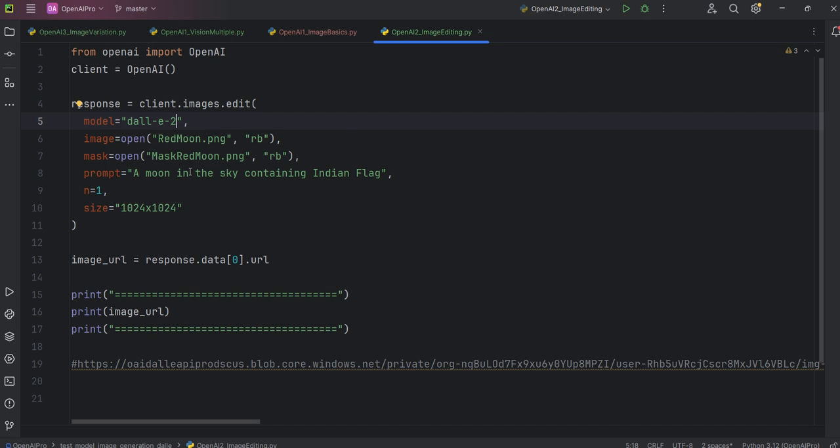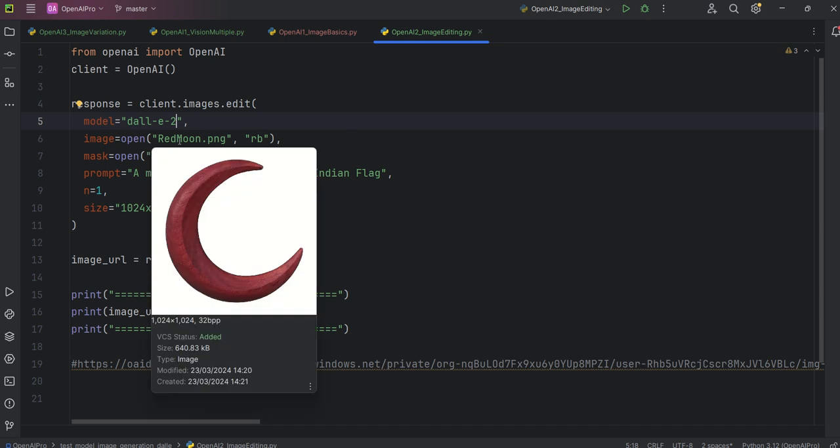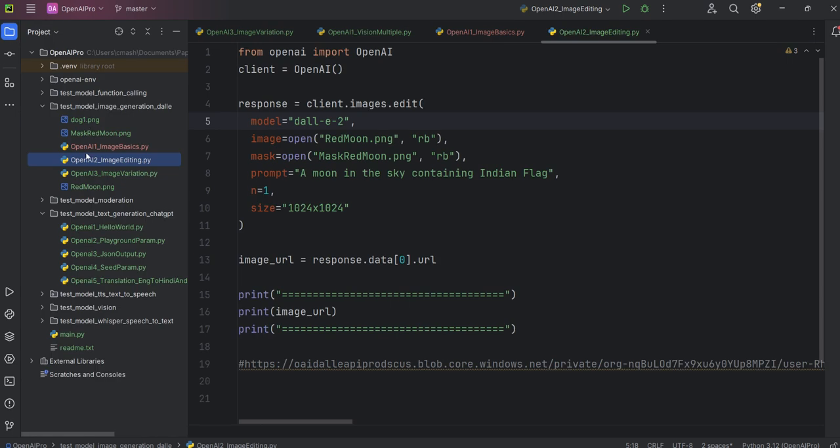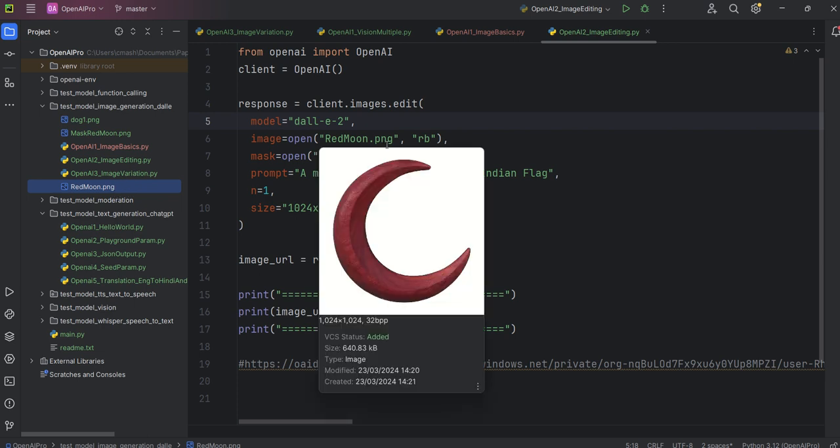See, this is the red moon. I downloaded it from the internet, and I want to do some experiment with this image. I downloaded it and put it here. Make sure that the image is in PNG, because I tried with JPG and got an error.